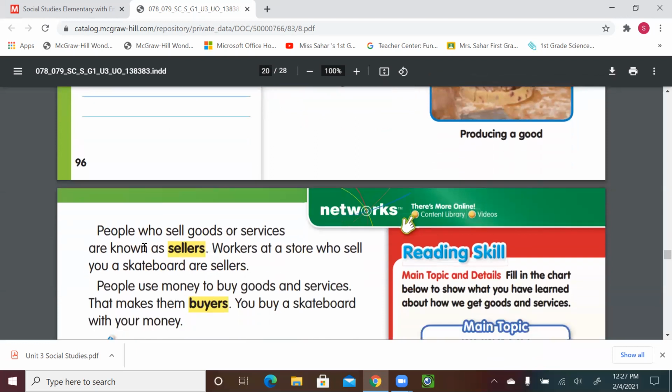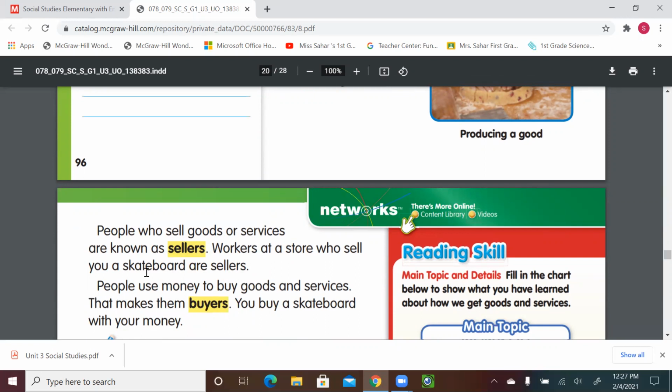All right, seller. People who sell goods or services are known as sellers. Workers at the store who sell you skateboards are sellers. So when you go to the store and you buy, the people who sell you the items or the products or the foods, we call them sellers because they sell you products or items. But you're the one who uses the money and pays for the products or the goods that you buy or the service, so you are a buyer.